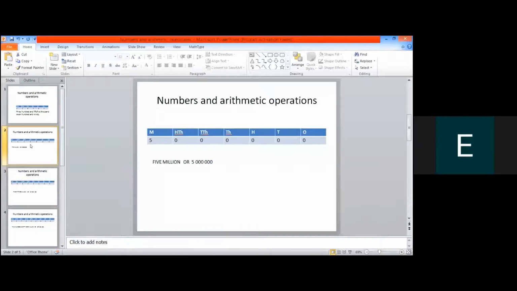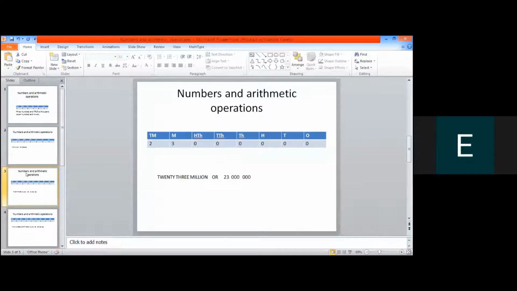So what is it? It is 5 million. Ones, tens, hundreds, thousands, 10,000, 100,000, and then million. So it is 5 million. After this million column, we have added another column, and that is 10 million column. Now you can see on your screen, I have added another column after million column, and that is 10 million column. Ones, tens, hundreds, thousands, 10,000, 100,000, million, and 10 million. So now this number is 23 million, or you can see that 23 space 3 zeros space 3 zeros.